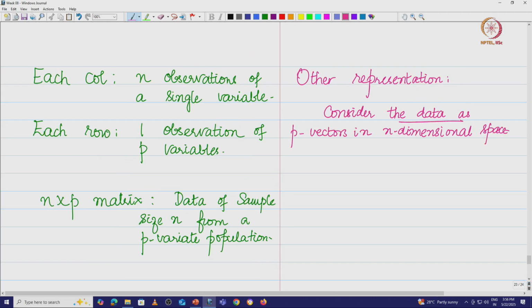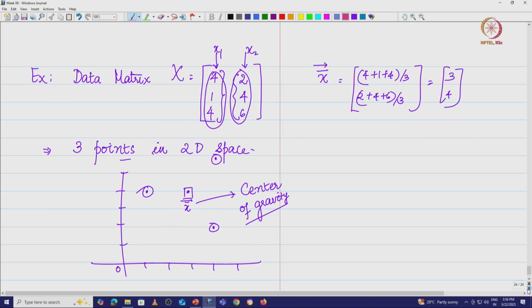You can say that the data is basically p vectors in n dimensional space. So, now what I can do is take p is equal to 2 vectors in 3 dimensional space. That is the other representation that I have, which means the representation is going to be again in 3D. So, this is basically x1, x2, x3 we have. Now, you can mark these 3 points 4 1 4 and 2 4 6. So, this will reside in a 3 dimensional space. So, that is what we have.